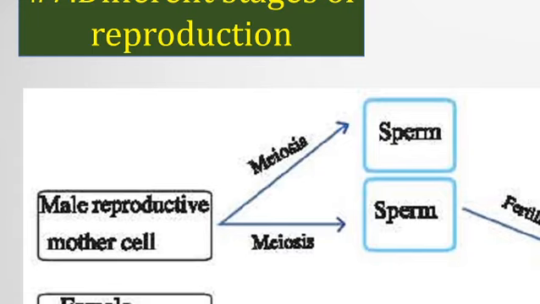The male reproductive organ contains numerous male reproductive mother cells that undergo meiosis cell division to produce sperm, and this phenomenon of producing sperm starts from the puberty time, and this process is called gametogenesis. The process of producing gametes is called gametogenesis, that takes place by the meiosis process, and this process continues until the death of a man. But at a later age, the production rate of sperm decreases significantly, but it still continues.